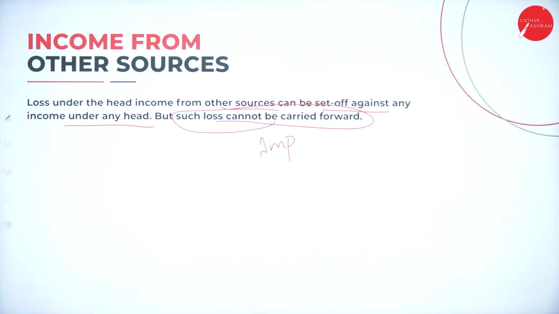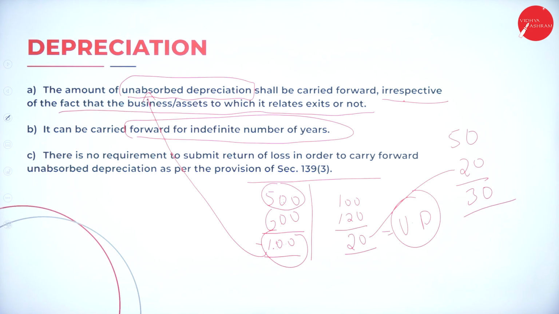Income from other sources can be set off against income from other sources only. You cannot carry it forward. Remember, important. Depreciation can be set off as unabsorbed. What is unabsorbed? I explained to you. The depreciation which is not claimed will be called unabsorbed. It can be adjusted against anything and carried forward any number of years.